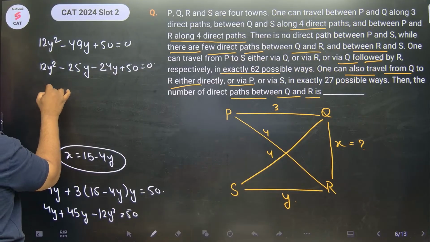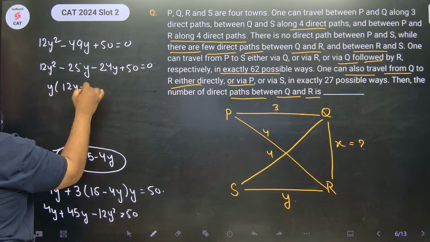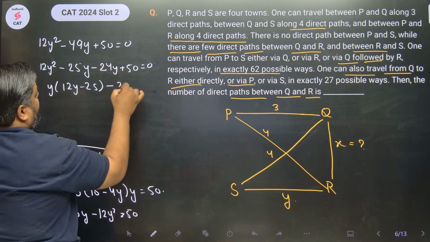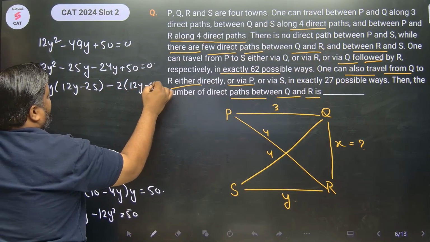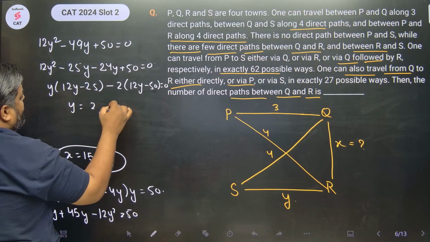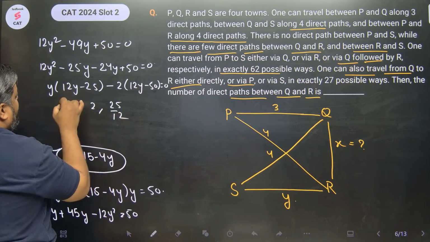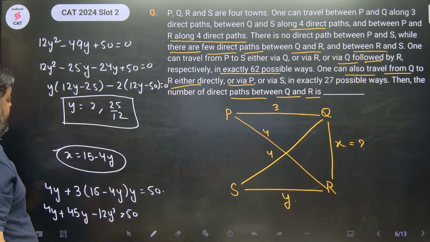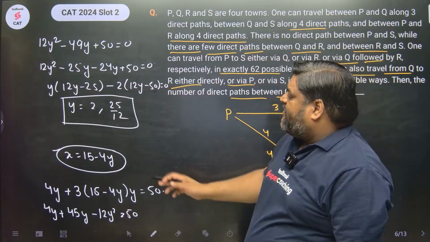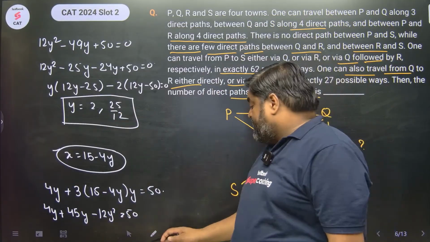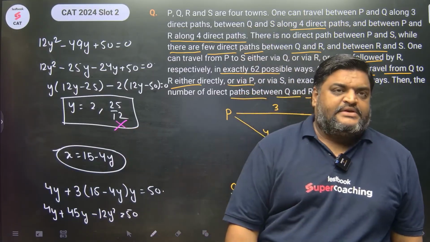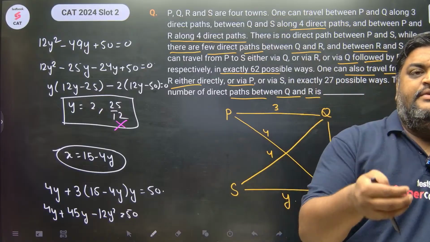And here you go, take Y as common, 12Y minus 25, take 2 as common. You'll have 12Y minus 25 equals 0. So Y is either 2 or Y is 25 by 12. Y is taking two values, right? But we know that Y, the number of routes, cannot be a fraction. For that reason, this value will be eliminated. Y would be 2 over here.